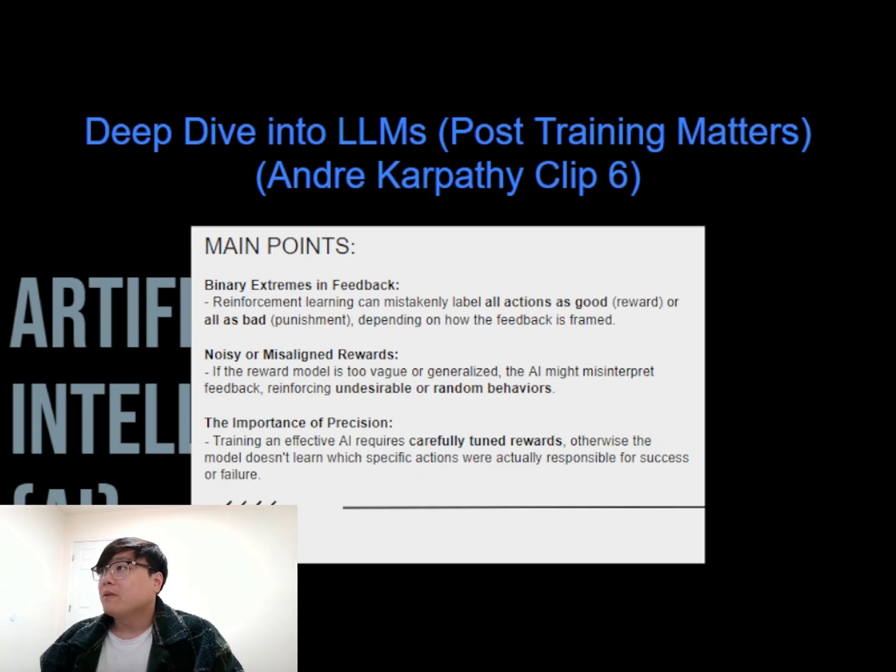Lastly, we talk about post-training and why it's essential for getting models like GPT to actually respond in a way that makes sense for users. Andrej Karpathy points out that pre-training alone isn't enough. During pre-training, the model is exposed to massive amounts of raw internet text. It learns general language patterns, grammar, and facts, but it's not trained to be helpful or even interactive. At that stage, it's just predicting the next word based on probability. So if you were to talk to a purely pre-trained model, it might respond in ways that are technically correct but not useful, or even not aligned with what you actually want.